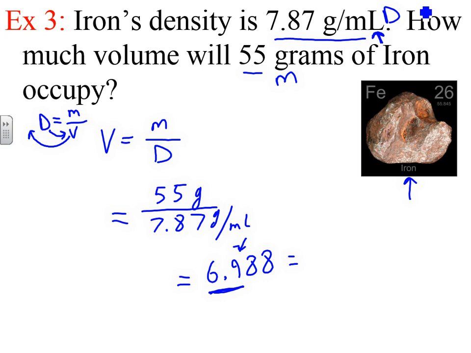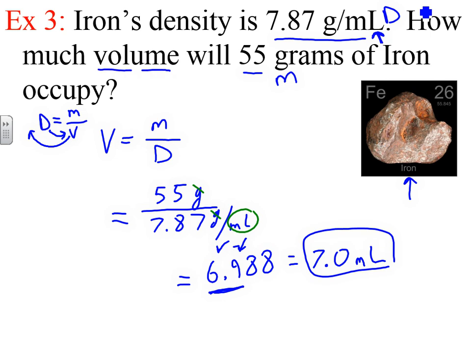Now the units, if you take a look, same thing happens. The grams cancel out, and I'm left with milliliters. So my units will be milliliters, and that's what I want, because volume is what we're asked for, how much volume. You could have also said 7.0 centimeters cubed, because remember, a centimeter cubed is the same thing as a milliliter. Hopefully that made sense. Go ahead and try these two problems on your own, and then we'll see you in class.